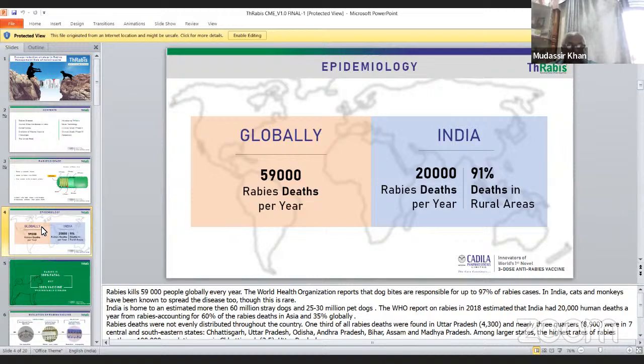Even people who keep pets in India, most of them are not vaccinated. And they say, "Bhai, हमारा घर का पालतू कुत्ता है," but they are roaming around and mixing with other dogs and give rise to rabies when they bite. So this is the problem also.